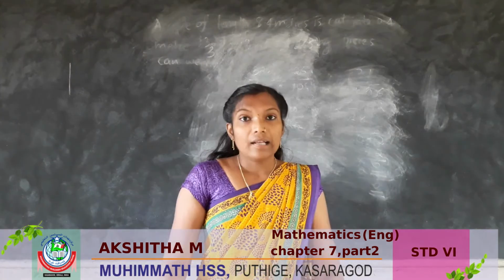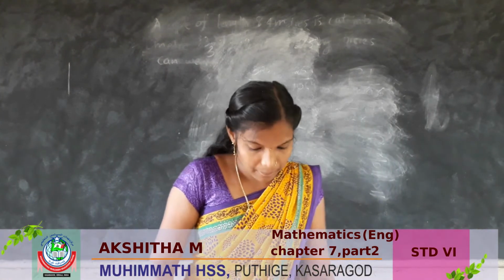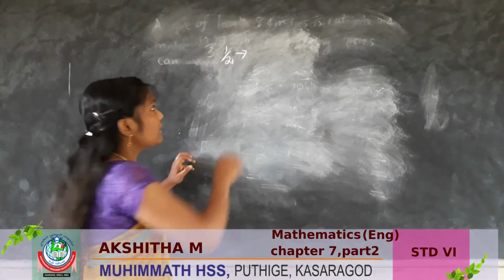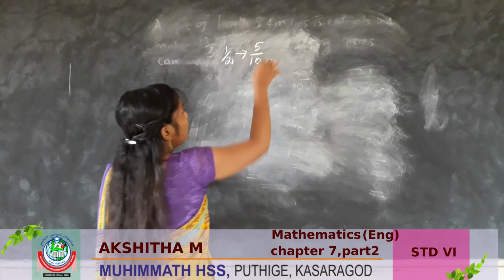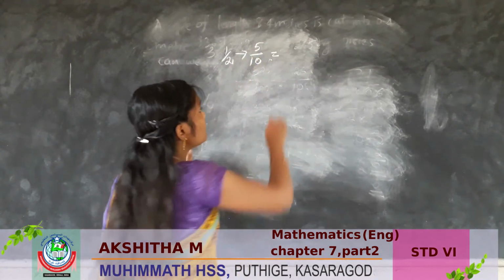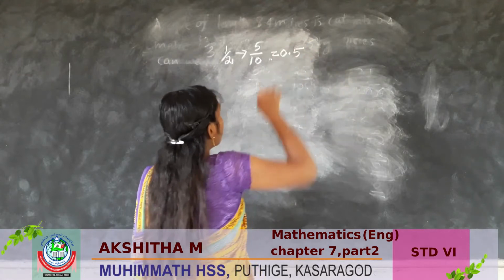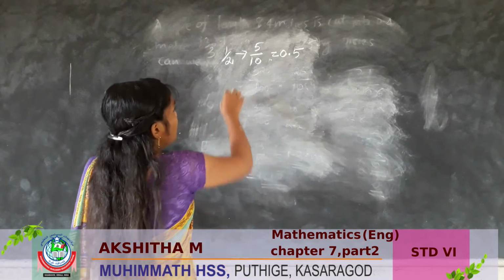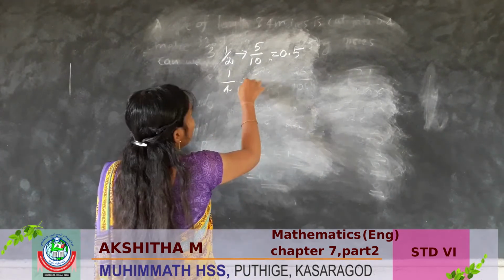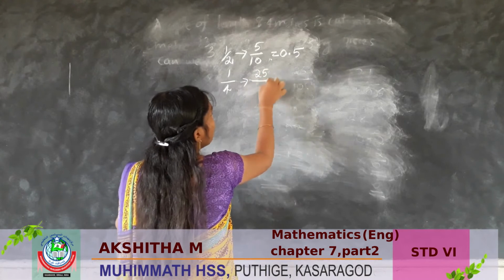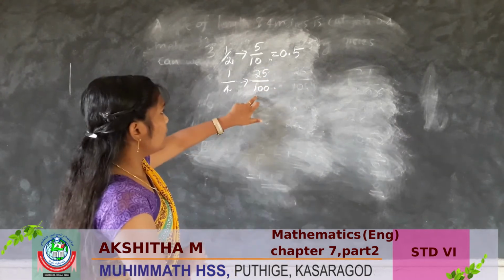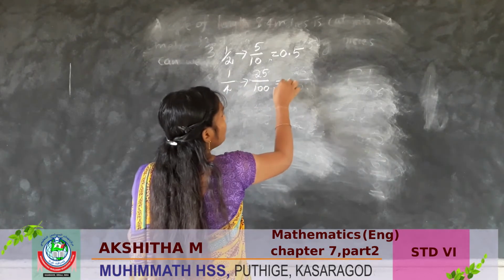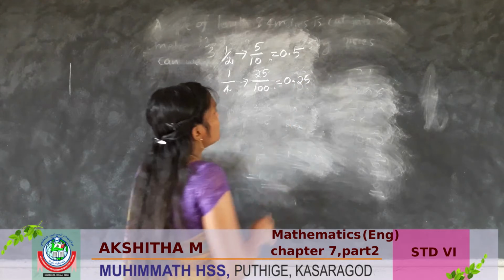Is it clear? Let us see fractions and decimals. 1 by 2. We can write as 5 by 10. Its decimal form is 0.5. Half we can write like this, 0.5. 1 by 4 we can write 25 by 100. So 0.25. Its decimal form is 0.25.